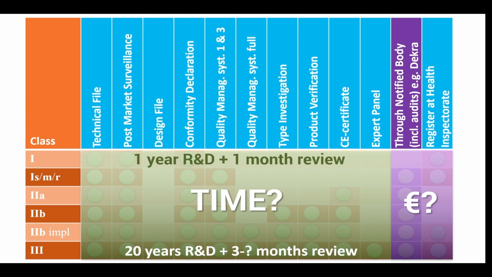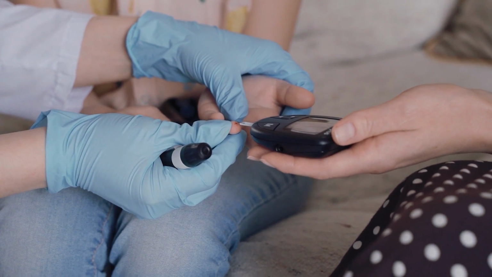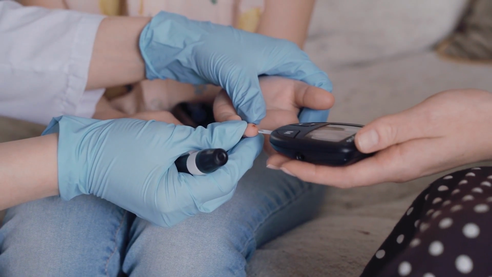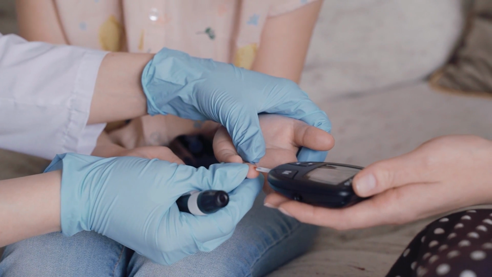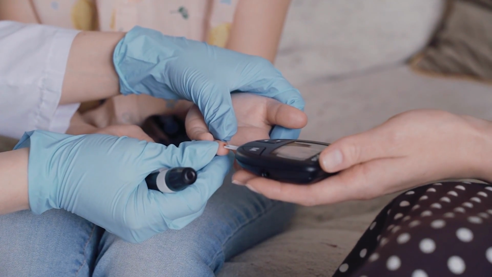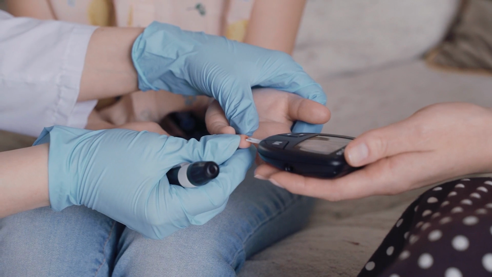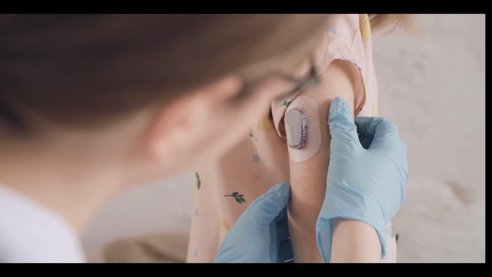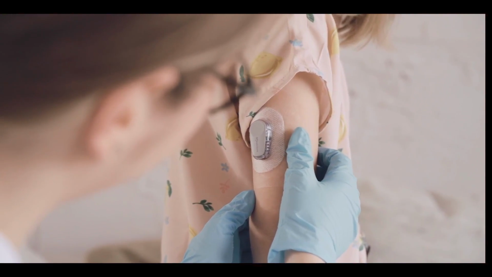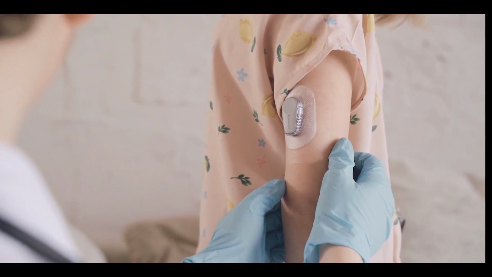For cost, the range also depends per country. In some countries, you could register a Class 1 device for as little as €100, while the total cost of involving a notified body for CE mark and Class 3 device can be many tens of thousands of euros. That sounds like a lot, but what's important to realize is that in the context of the total development of medical devices, only a relatively small part is used for your MDR obligations. And that makes this whole set of rules and regulations and your obligations to follow them a relatively small burden to take for ensuring that medical devices and thus your users and patients will be safe.